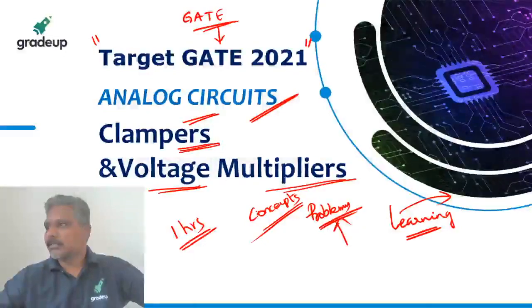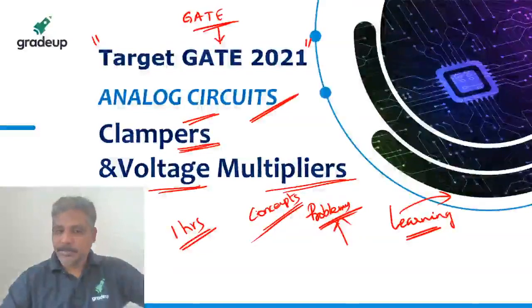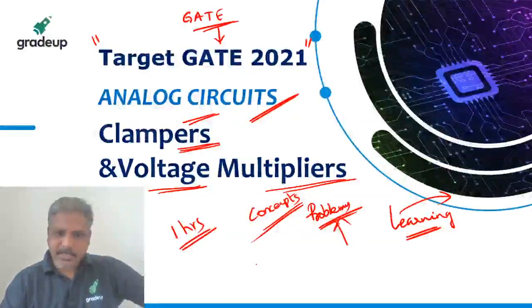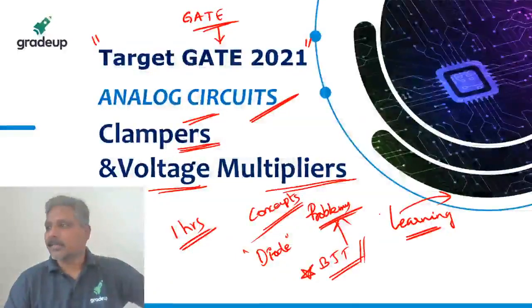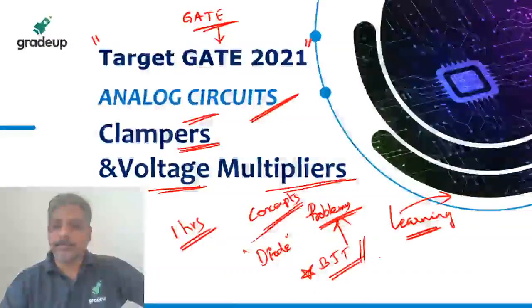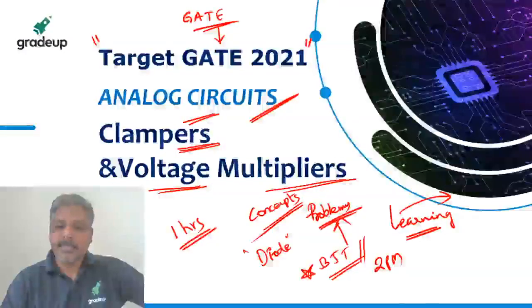Excellent. Today we are going to complete the diodes. Yes, Rajeshwar Reddy, in this class only, we are going to complete the diodes topics, so that in the afternoon we enter into BJT. Another very interesting and very important topic from the GATE point of view is BJT. In the afternoon class, we are going to do that. This is at 2 p.m. This is now.